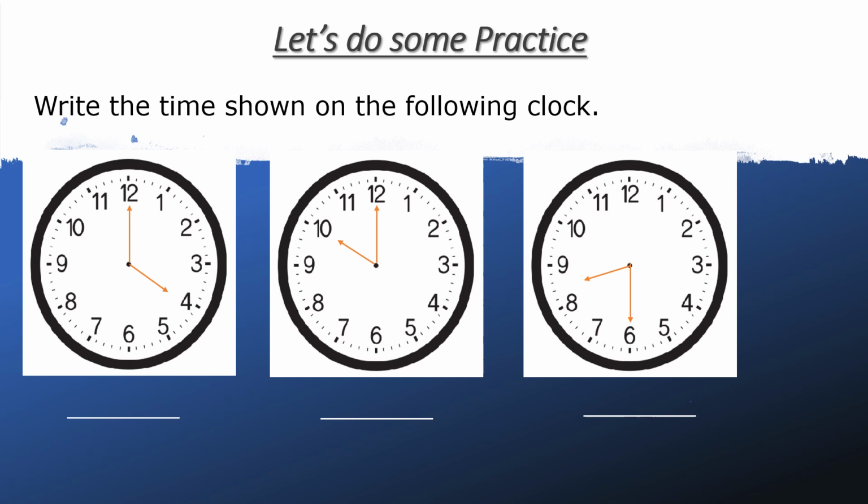So I've prepared some clocks for you, and we will solve these examples. The hour hand is at 4 and the minute hand is at 12. So we write 4 here, and because the minute hand is at 12, we write 00.